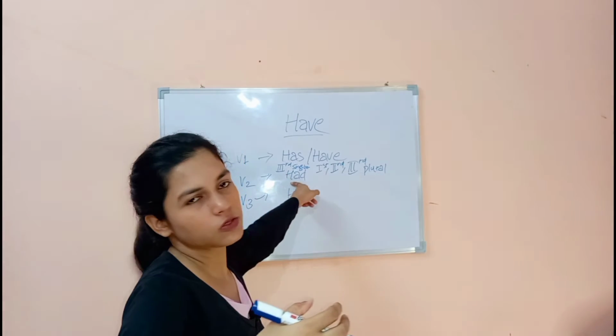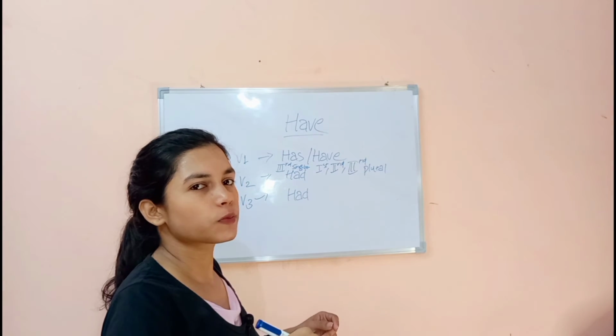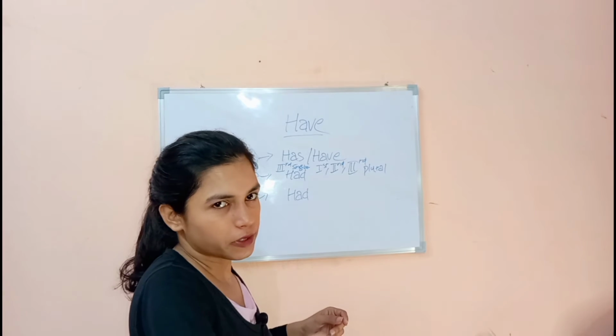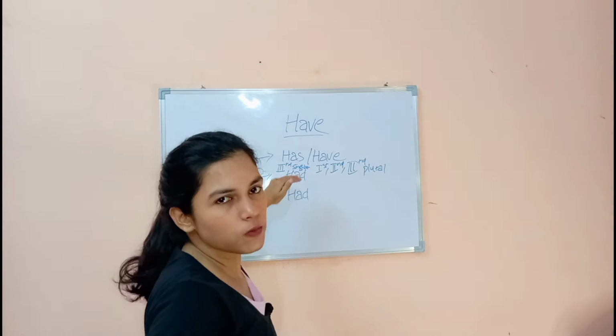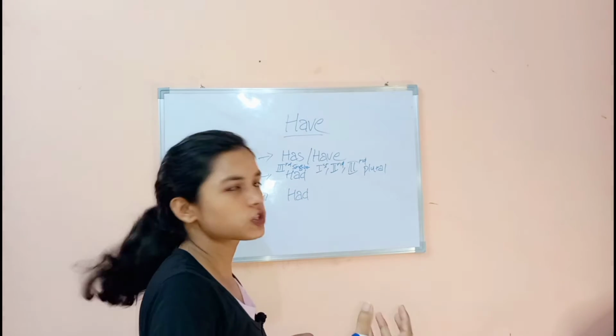In past also it will change into had. Suppose I say, I had a pen, they had a pen. So here the forms are changing but its function is not changing.